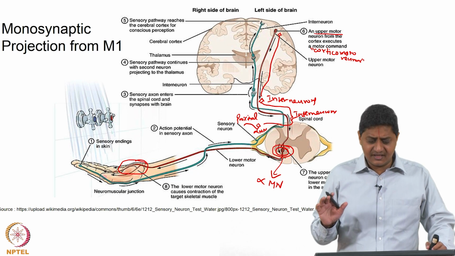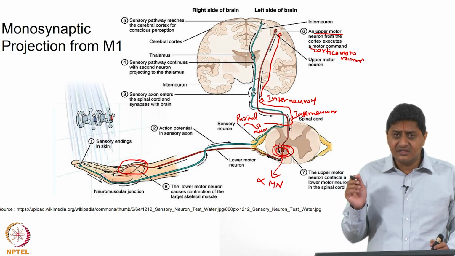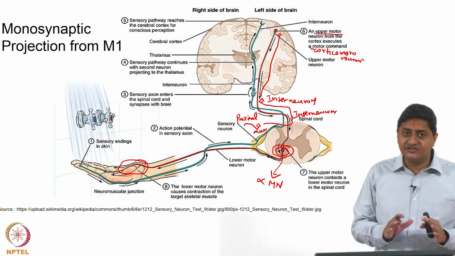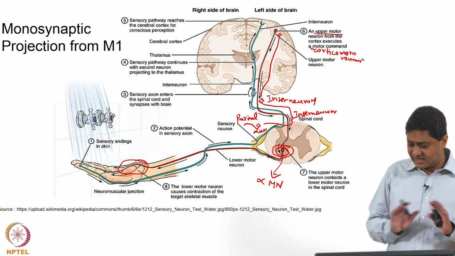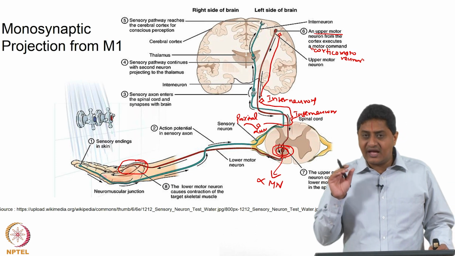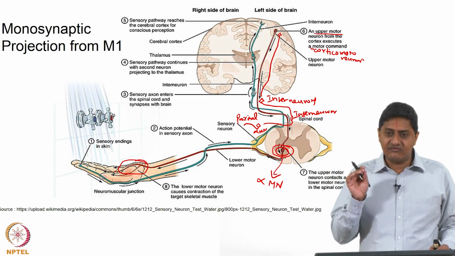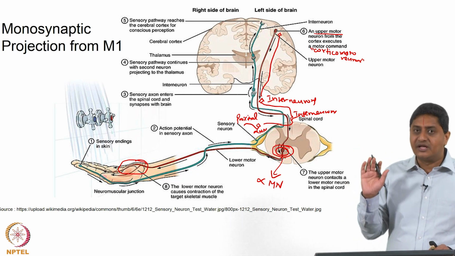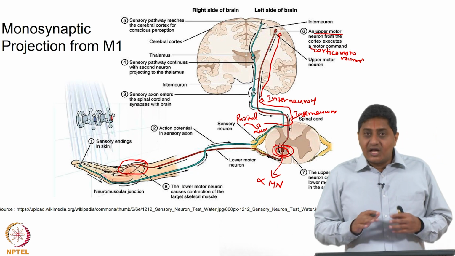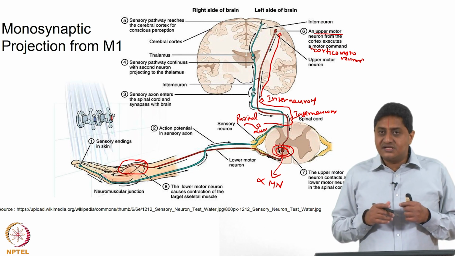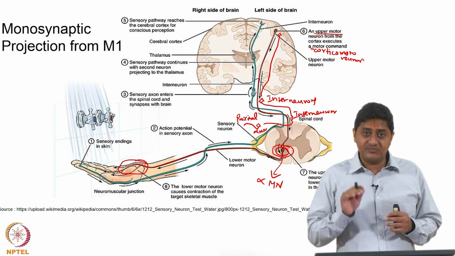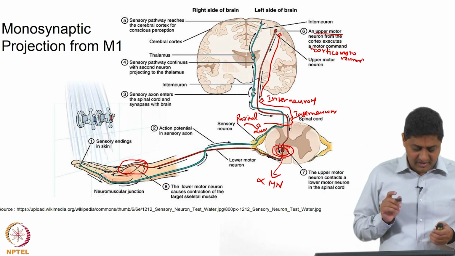These are the various hypotheses that are prevalent about as to why this is the case. At least we now know that this is the case, and this is now well known and accepted, that the hand and fingers receive direct corticomotor neuronal projections to alpha motor neurons controlling their muscles. Okay. Not seen in other animals, not seen in other parts of the body within humans. So, very special mention for the hand and fingers.